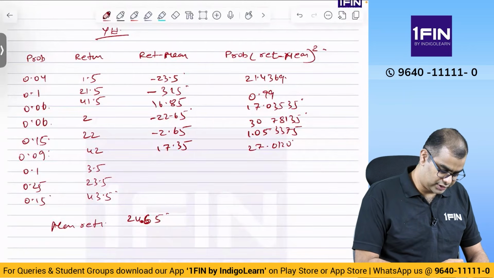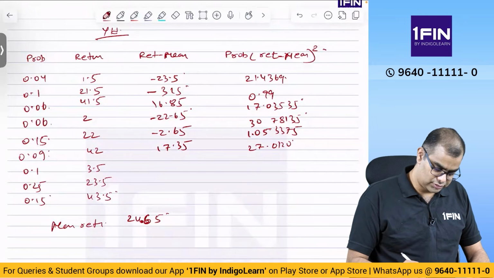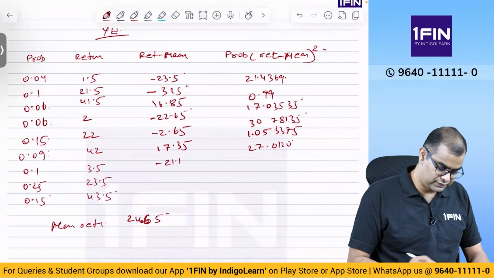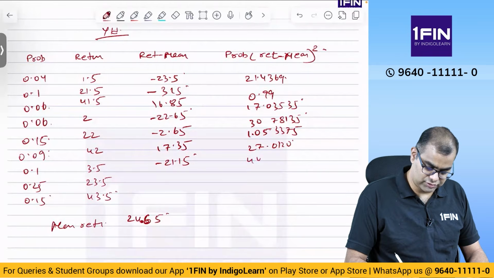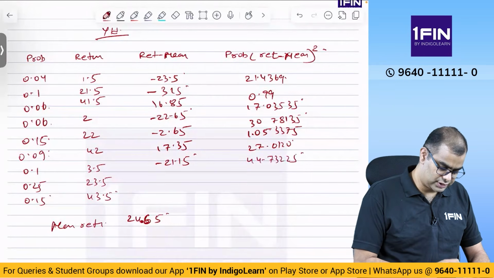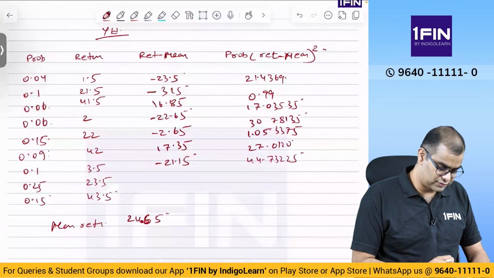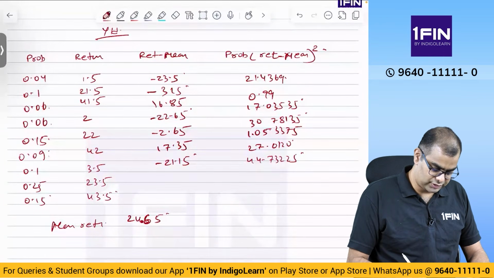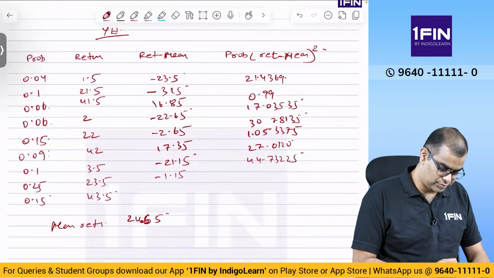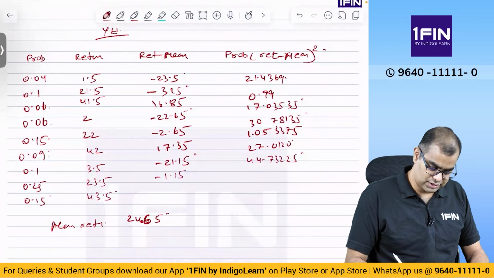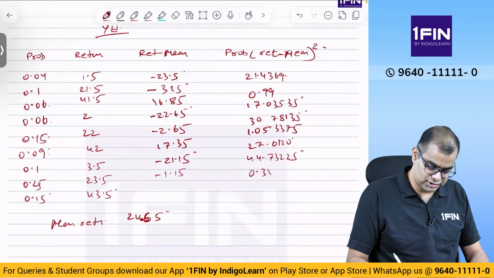Then 3.5 minus 24.65 is equal to minus 21.15, into 0.1 is equal to M plus 44.73225, then 23.5 minus 24.65 is equal to minus 1.15, into 0.25 equals M plus 0.330625.